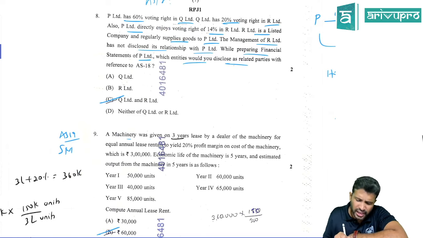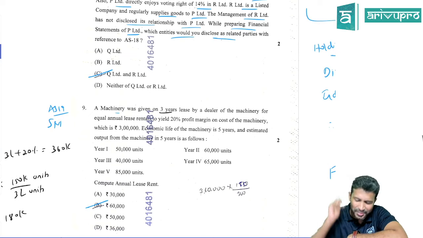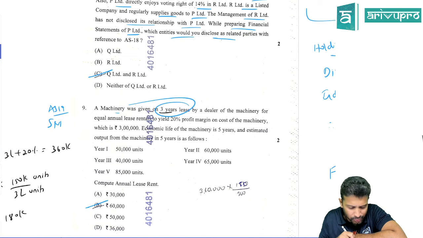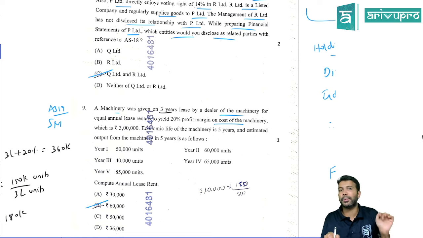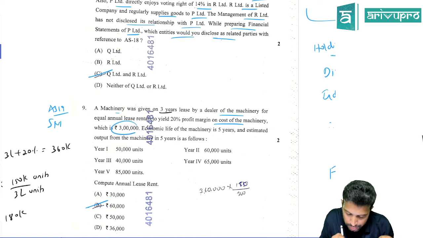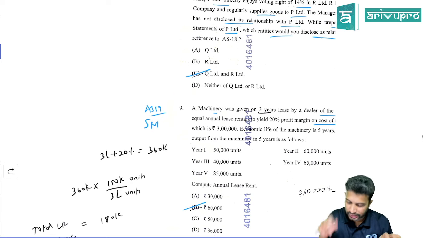Next, this is the same study material question on AS 19. We have done this question. It's there in our book. It's there in the ICAI material also. Ditto. A machinery was given on 3 years lease by a dealer of machinery for an equal annual lease rental to yield a 20% margin on the cost of machinery. We have to lease it in such a way that we get 20% margin on the cost. The cost of machinery is 3 lakh. That means we want to recover how much? 3,60,000. That's what they're indirectly saying.